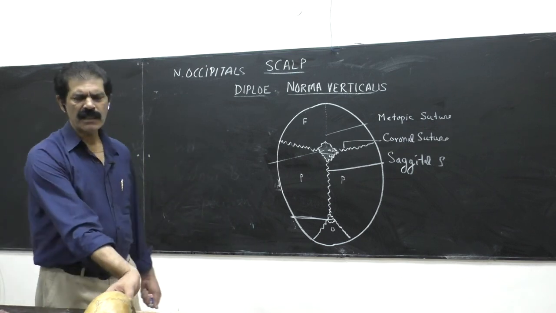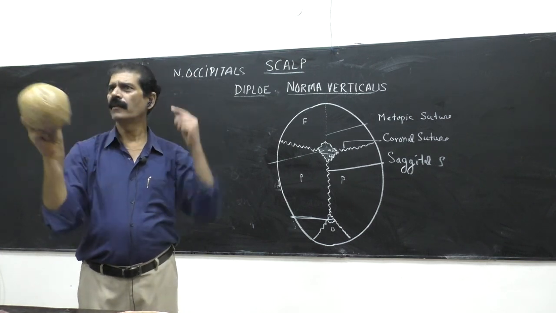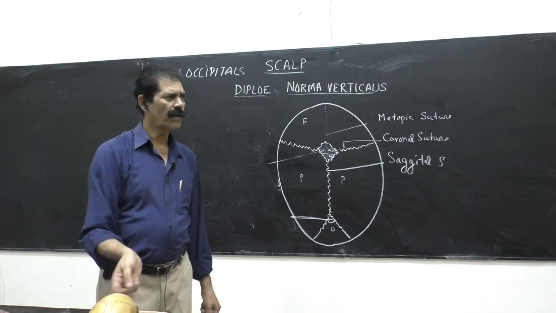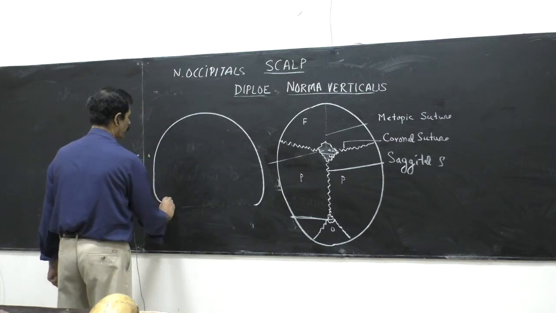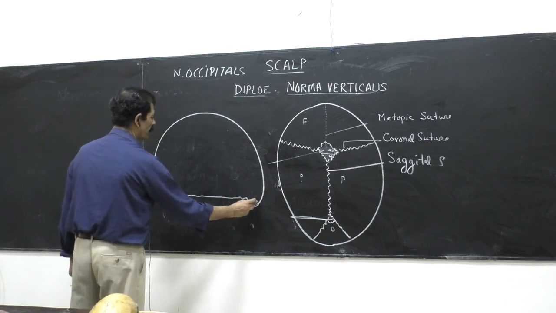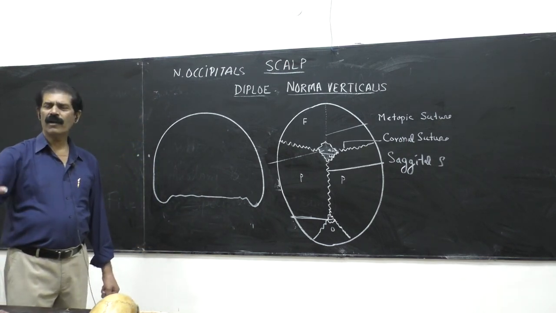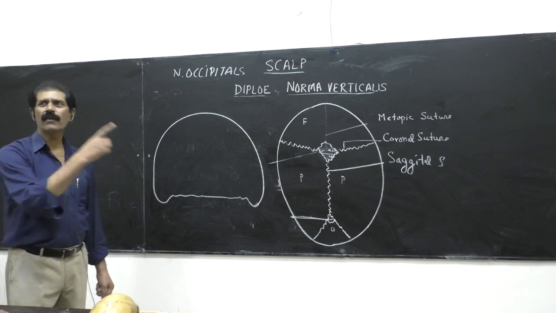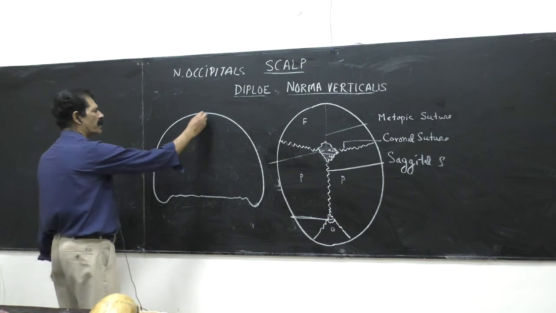So Norma occipitalis means posterior view of the skull. When we view the skull from behind, what are the features? What you see here, you have to draw also, and you have to study also. Draw like this, how I am drawing. Because the main problem the students bring to me is that they don't know how to start the diagram. We know we want to make the diagram, but from where do we start the first point or line? This is the only lecture theatre where you have to understand how to draw the diagram. So this is the Norma occipitalis, or posterior view.